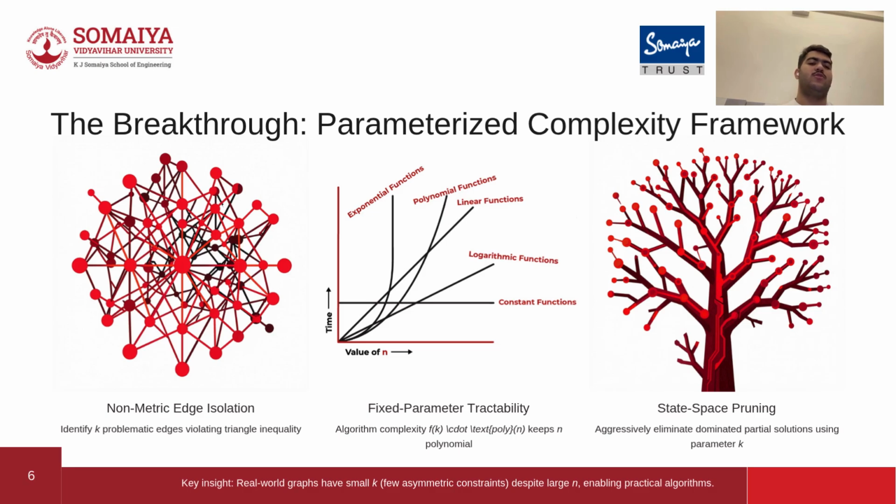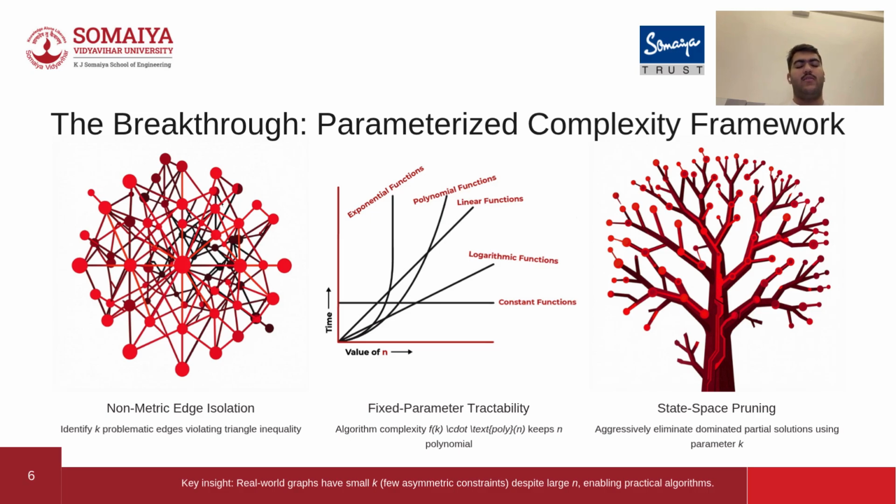The first step is non-metric edge isolation. Imagine a massive logistics network of 1000 roads. Usually, a small fraction of those roads, let's say 20 of them, actually violate metric rules due to extreme traffic or terrain. We identify those specific problematic edges as k. By isolating the chaos, we achieve fixed-parameter tractability (FPT).